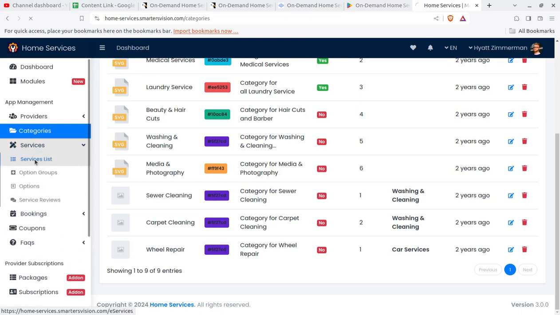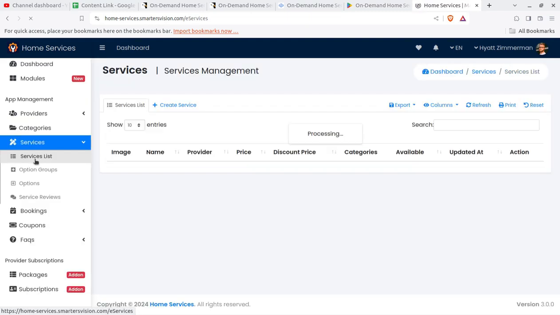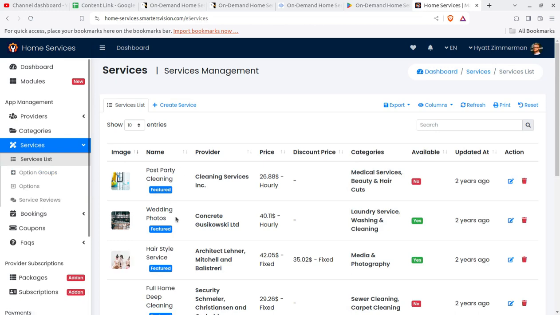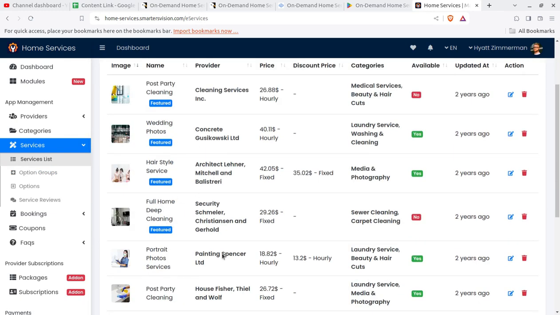Similarly, you have to set the service list that is available for the application, and you can add new services as applicable for you, like post-party cleaning and wedding photos, hairstyles. So these are the services that you can set, and the same will be available at the application itself.